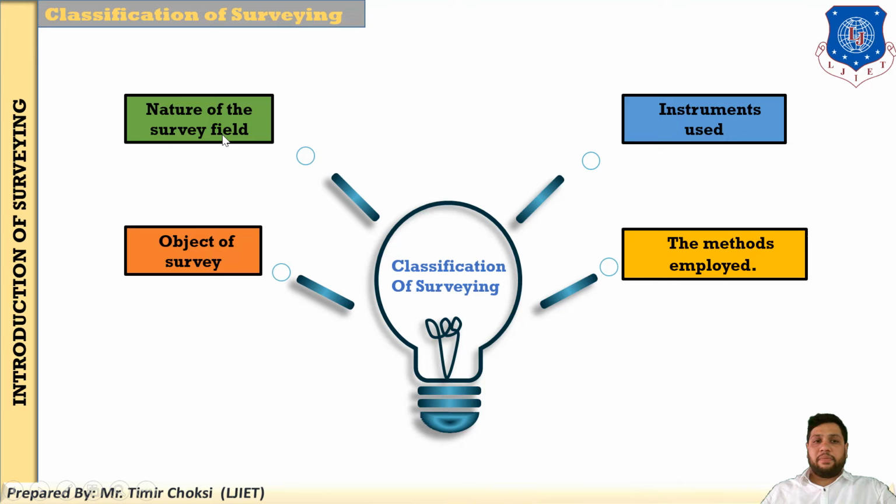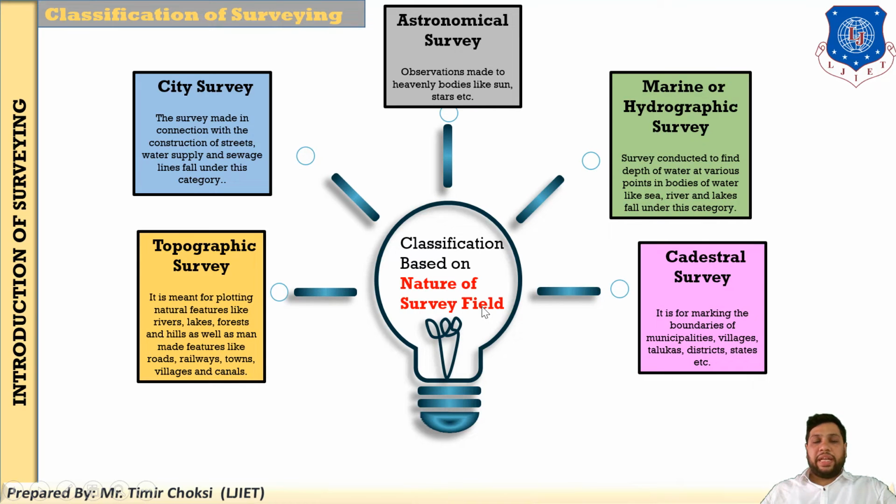First is classification based on nature of field, second is classification based on object of survey, third is classification of surveying based on instrument, and last is classification of surveying based on method. There are four basic classifications of surveying. Now, first, classification based on the nature of field. This is very easy. Which type of field is there?